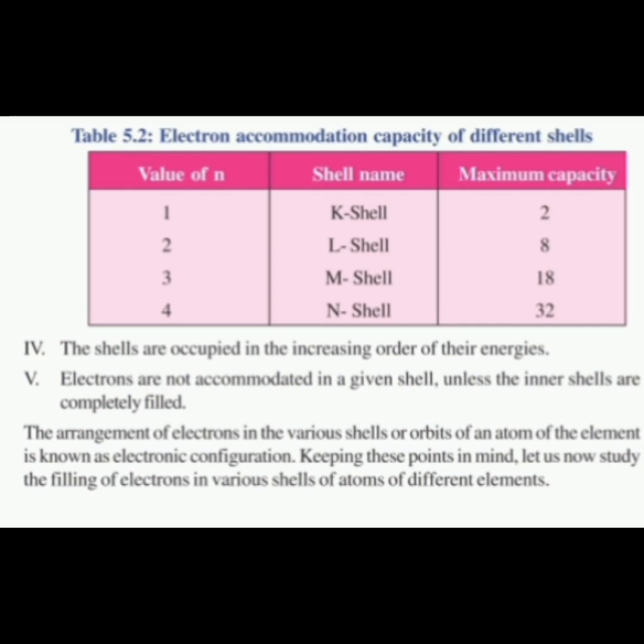So here I will translate this in Tamil. 5.7 electronic configuration, distribution of electrons in different orbits.